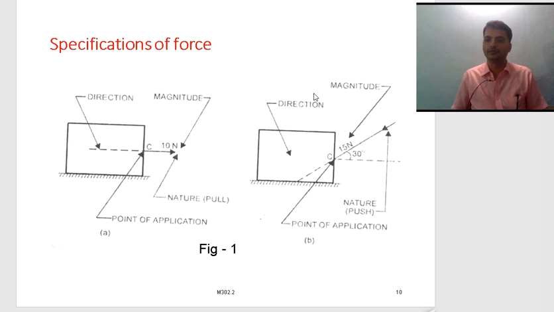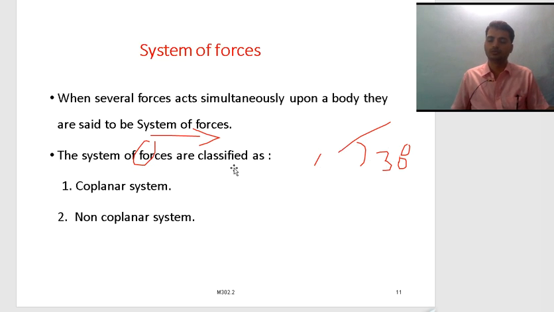Next, specification of a force, with an example. If you see here, there is an object. We are applying a force of 10 kilonewtons. That is the magnitude. In a similar way, we are giving the direction. The point of application is here, C. Similarly, we are giving a magnitude at a particular angle of 30 degrees, and the direction is here, and the point of application is here. These are examples of force.